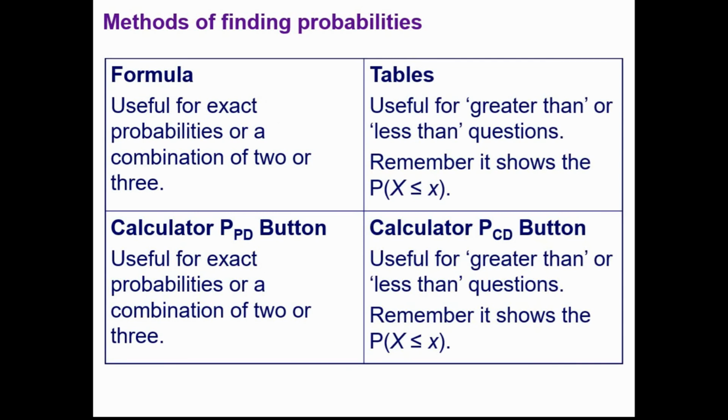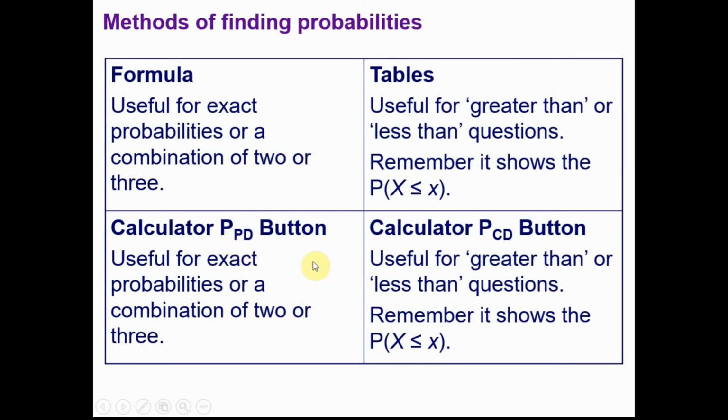If you were someone that liked to use your calculator, the ClassWiz calculator, to find probabilities for the binomial distribution, then you might like to do that for the Poisson as well. Basically it's very similar to the binomial. You've got the formula, or the PD button, in this case Poisson PD, PPD button.